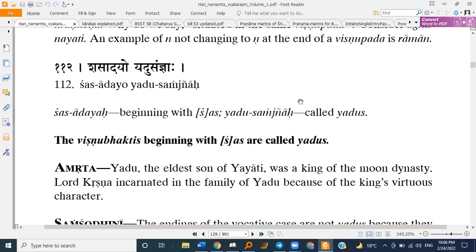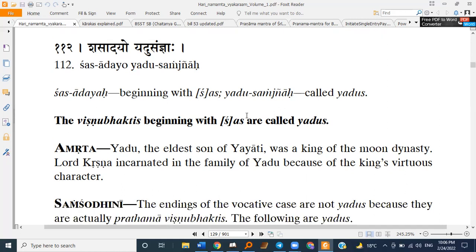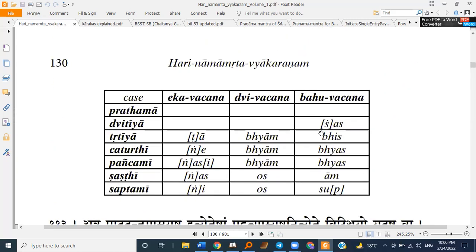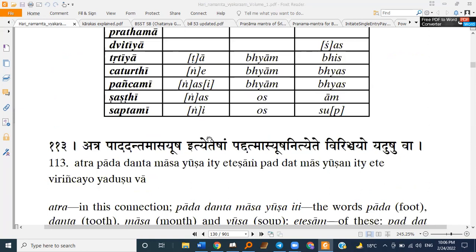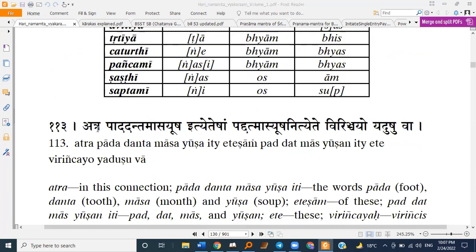Now the Sambodhana Vishnu Bhaktis are not called Yadus. So it is just from 2.3 till 7.3. So they are Yadus. All of these, okay. Then the sutra comes. Atra Iha Ekhane Padadant Mas Yush Ityedesham Paddat Mas Yushan Ityete Virinchayo Yadushuva.